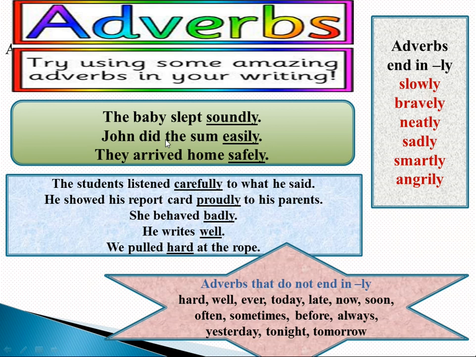Okay, now look at the second example. In the second sentence, the word easily tells you how John did the sum. In the third sentence, the word safely tells you how they arrived home. The word thus tells you more about the word arrived.